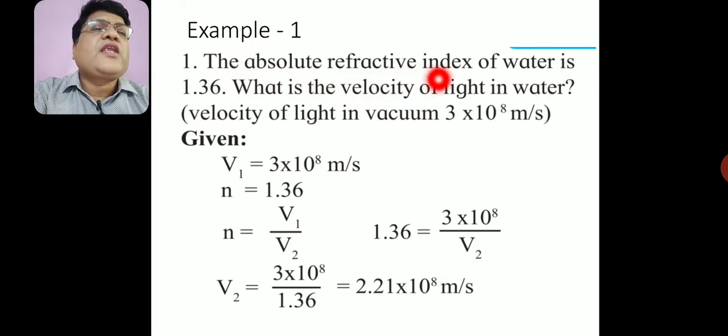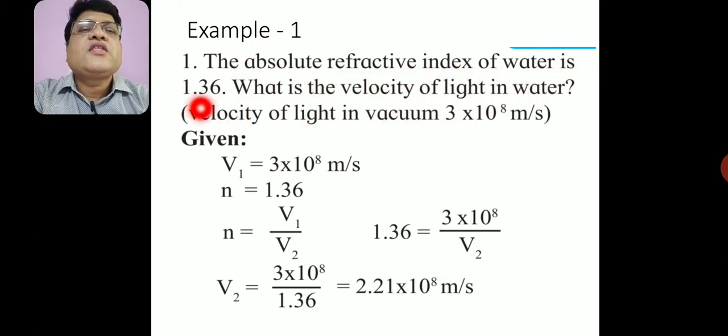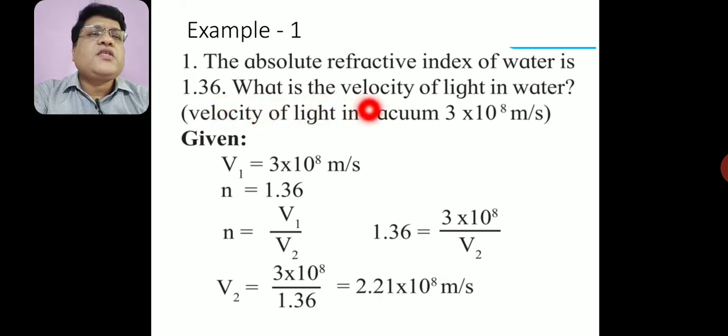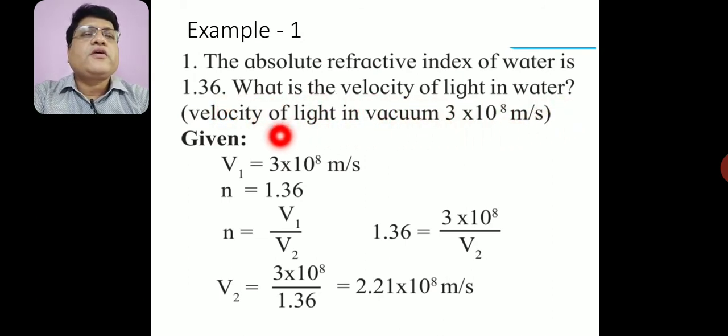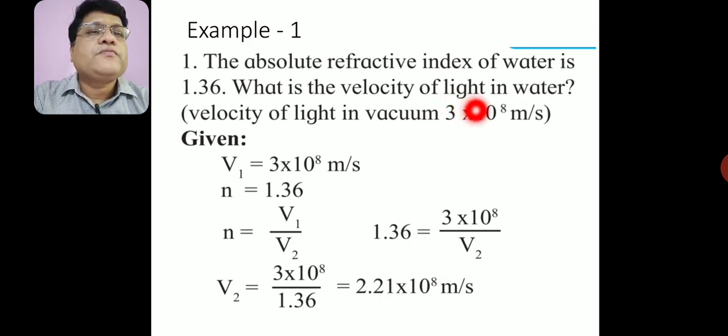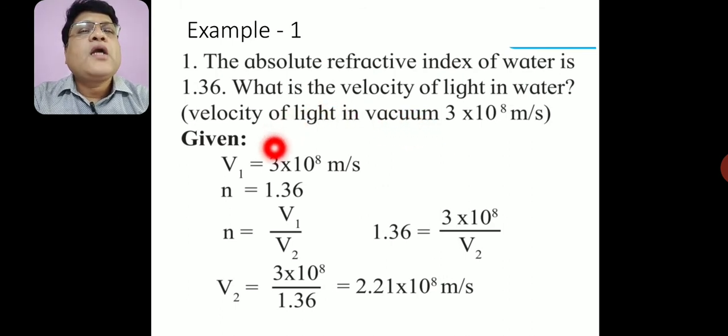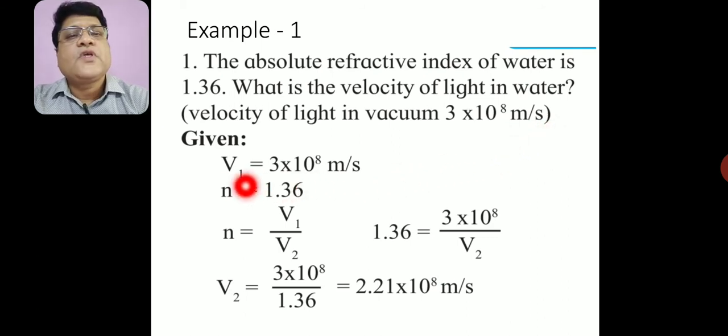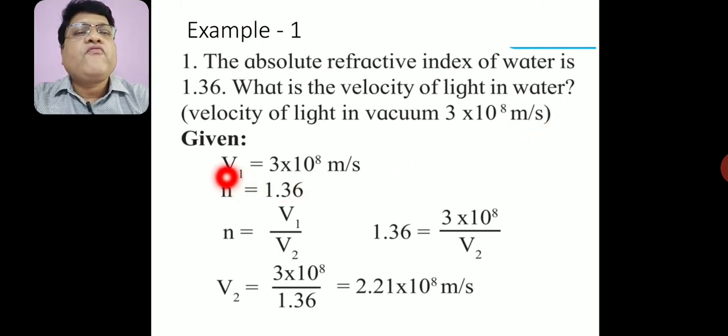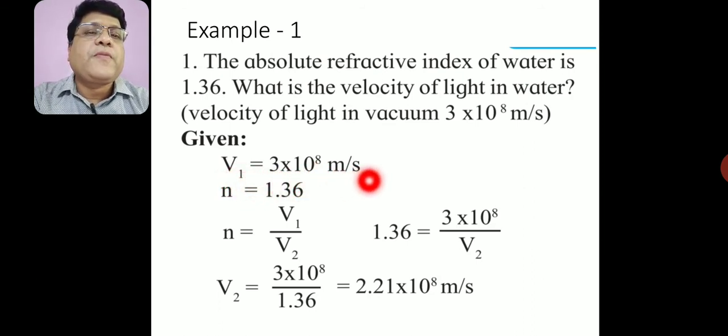The absolute refractive index of water is 1.36. What is the velocity of light in water? Now, absolute refractive index is always determined with respect to vacuum, meaning the first medium is vacuum, and therefore the velocity of light in vacuum is considered as 3 into 10 raised to 8 meter per second. What is given in this example? v1, the velocity of light in the first medium, is 3 into 10 raised to 8 meter per second.